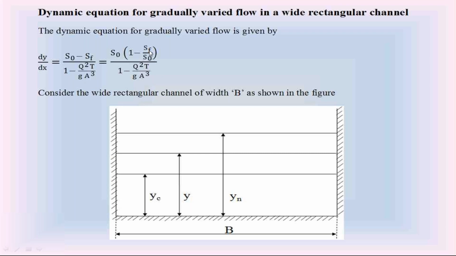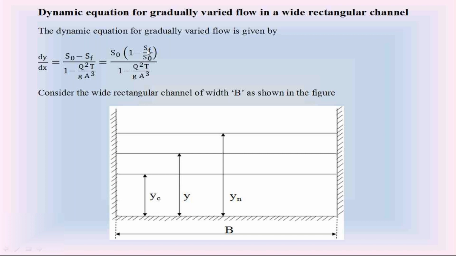In the right hand side, SF is the slope of the total energy line. S naught is the slope of the channel bottom. In the denominator, Q square T by G A cube. Now, in the wide rectangular channel, we must find out this ratio SF by S naught first. For the wide rectangular channel, we must find out this ratio SF by S naught.